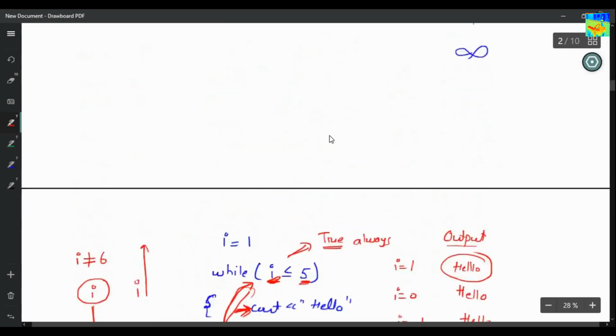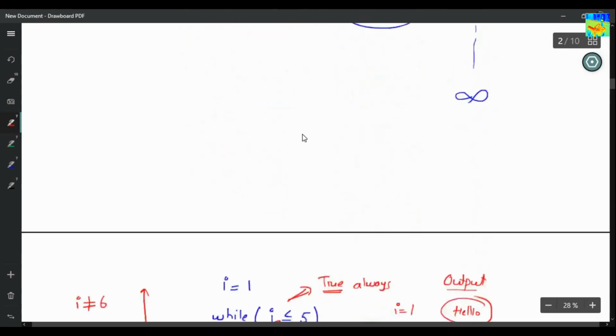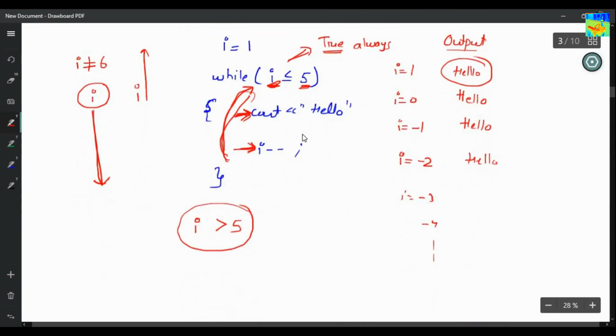In the previous case, this condition was true because we had not written the update statement. In that case, the update statement was missing, and that is the reason this condition was always true. But in this case, we have written an update condition, but the wrong update condition. So that is the reason this loop is always true.